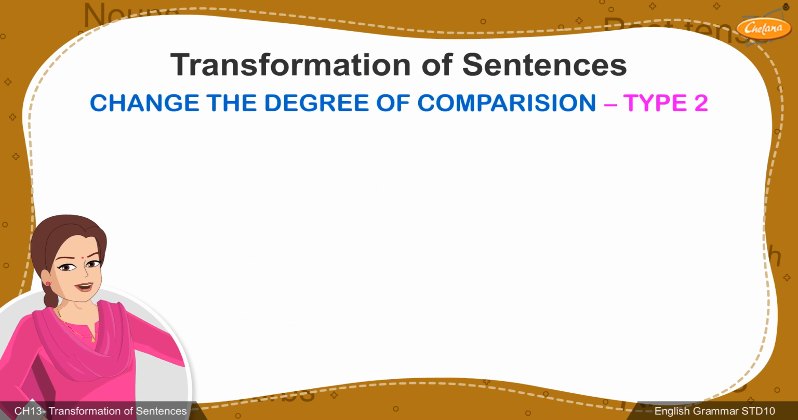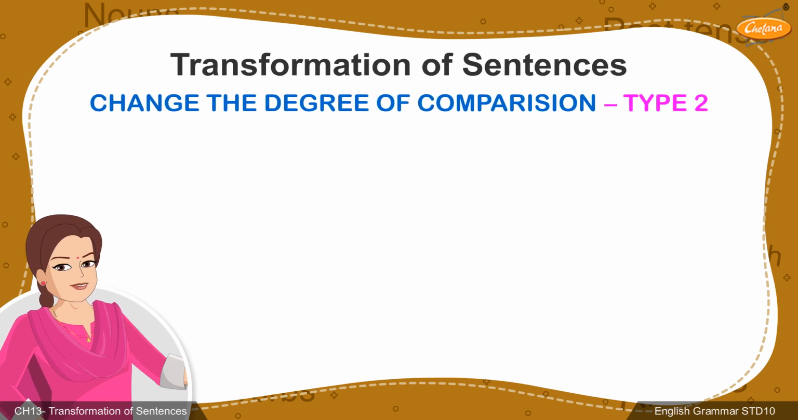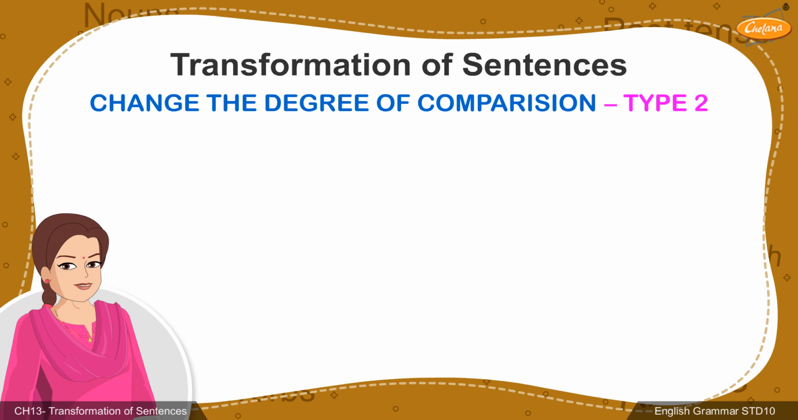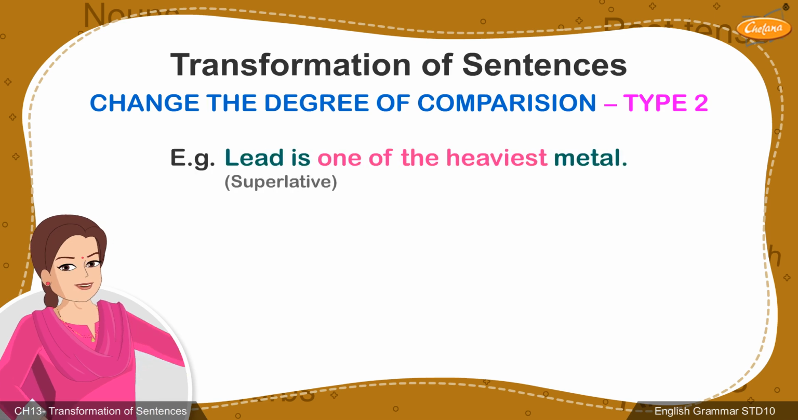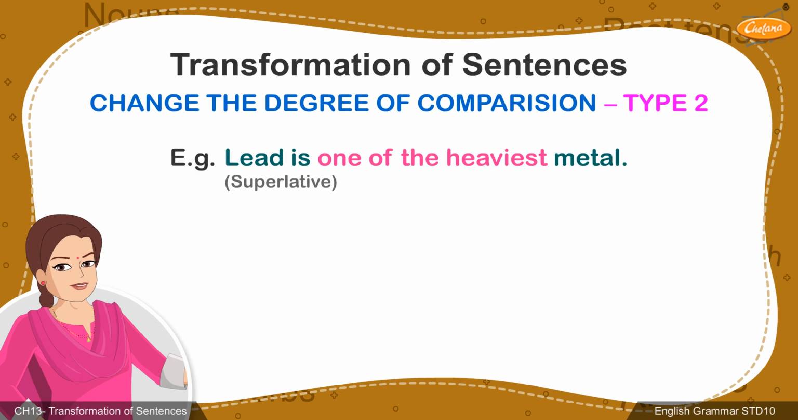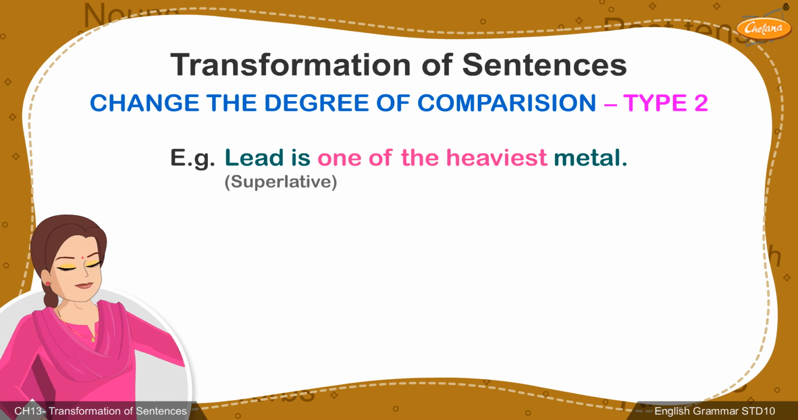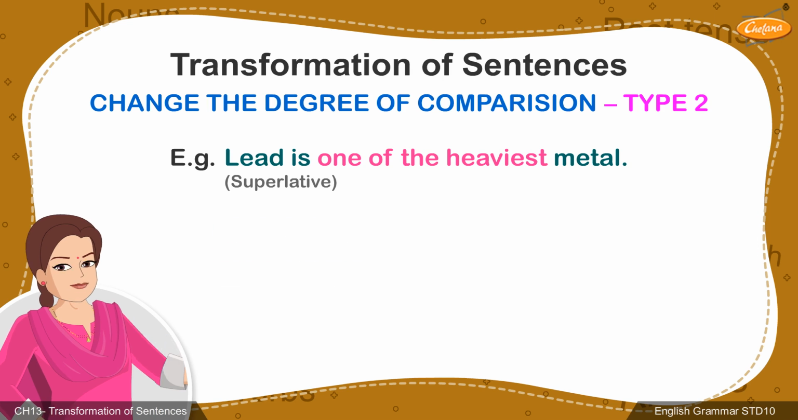Under type 2, again, the sentence can be written in all three degrees because two groups are being compared. The superlative degree under type 2 would be lead is one of the heaviest metals. Here, we are stating that there are other metals that are equally heavy as lead. Therefore, we use "one of the" instead of "the".